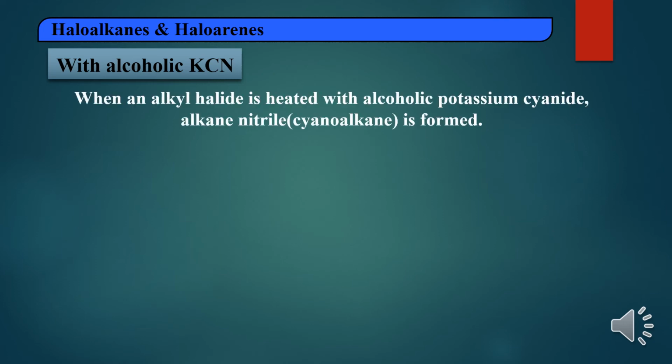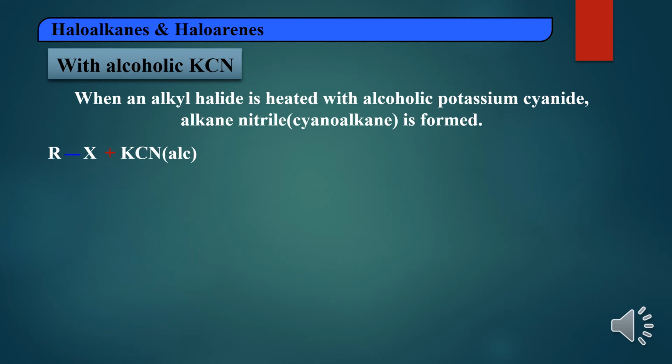So when alkyl halides are heated with alcoholic potassium cyanide, alkyl nitriles or cyanoalkanes are formed. Take an example: RX is a haloalkane or alkyl halide. If it is reacted with potassium cyanide in alcoholic condition,